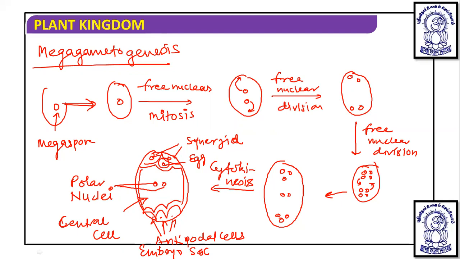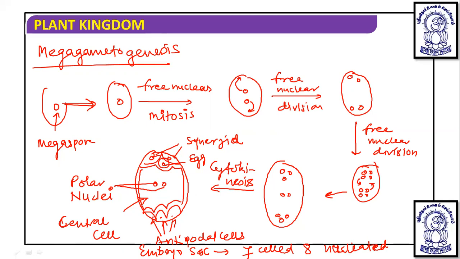But in the central cell, two nuclei are there, so eight nuclei are there. So this embryo sac is 7-celled, 8-nucleated. Okay, so this embryo sac is produced in megagametogenesis.